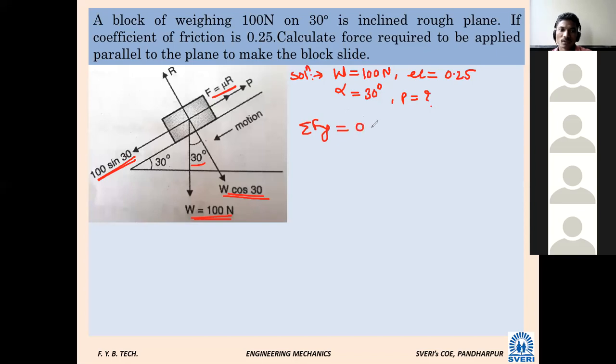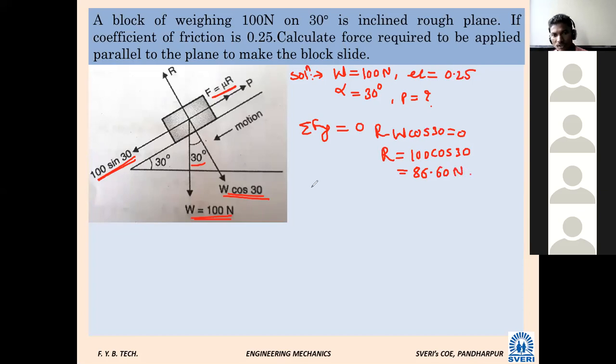R minus W cos 30 is equal to 0. From this, is it possible to calculate R? R equals 100 cos 30. How much is it? 86.6. 100 into cos 30 is 86.60. Okay, so R is known.